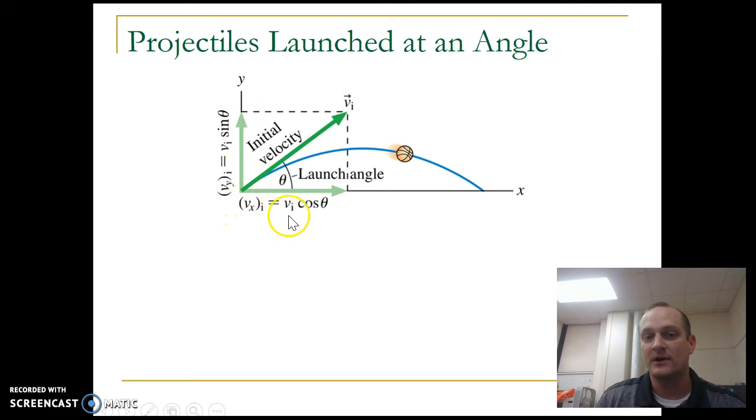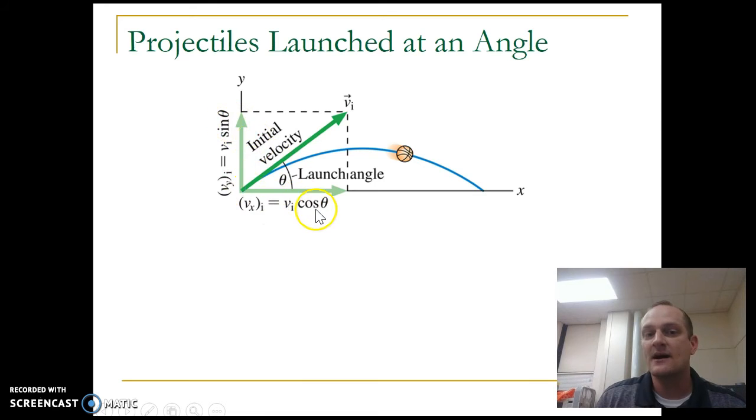Well, the x component is going to be the initial velocity times cosine theta. Because if you look at this triangle here, right, this is the adjacent side. So the adjacent side is going to be the hypotenuse times cosine theta. And what about the y component? Well, the y component is going to be the initial velocity times sine of theta. So this component here, this is the opposite side of the triangle, right?